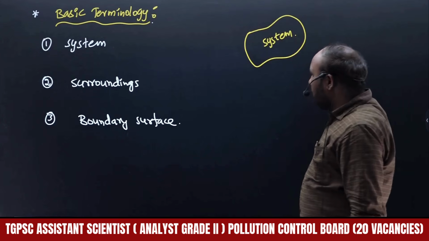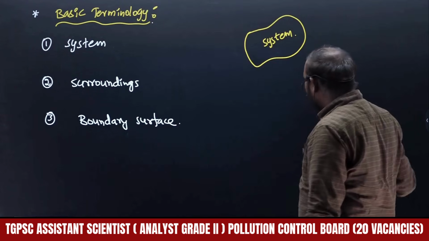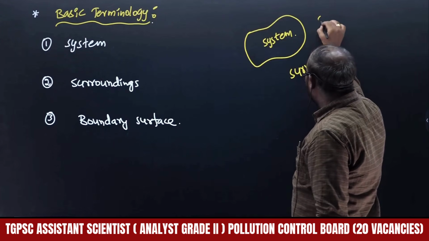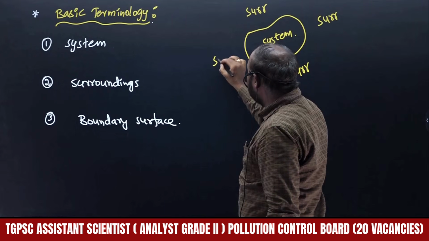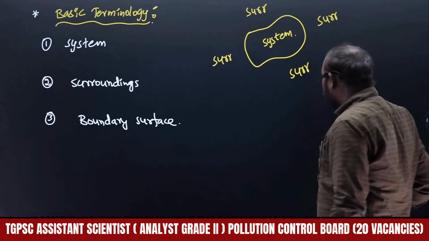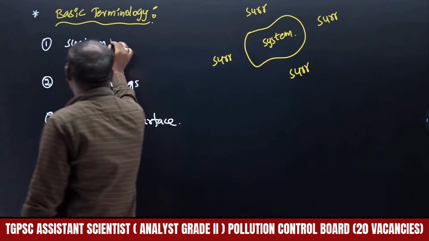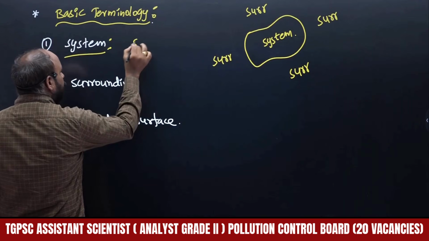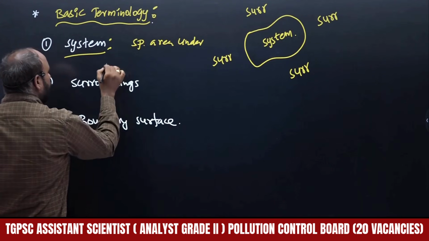Then the rest of the area of the board is there. Except this, the remaining part of the area will be what? Surroundings. The entire remaining part will be surroundings only. Except this area, the remaining part of the universe is called surroundings, right? Simply, the system is the specified area under our study.